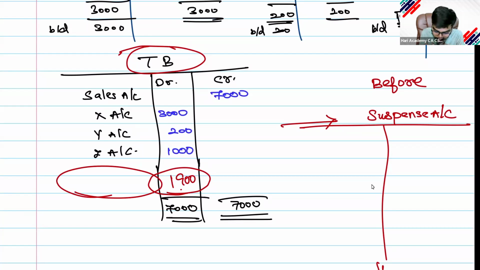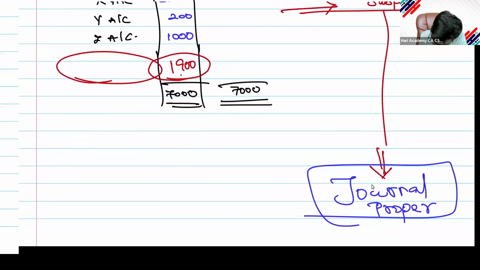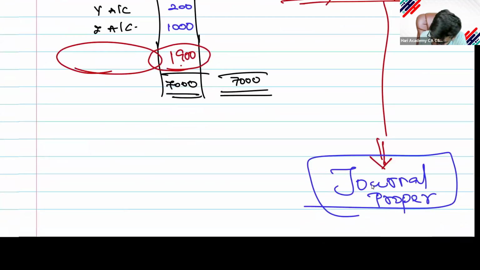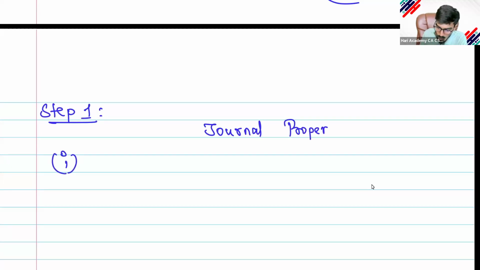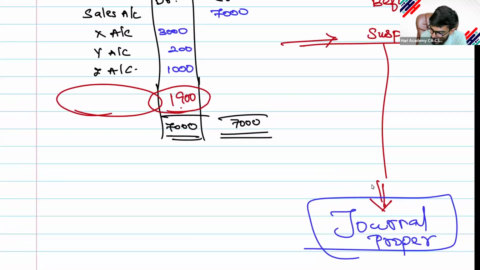Now we will go and analyze it line by line. Now think and tell me. In the journal proper, step 1, I will write it. Under the journal proper, subpart 1, first, I want to tell you what I was doing. For this 1,900, I will open a temporary account called suspense account.